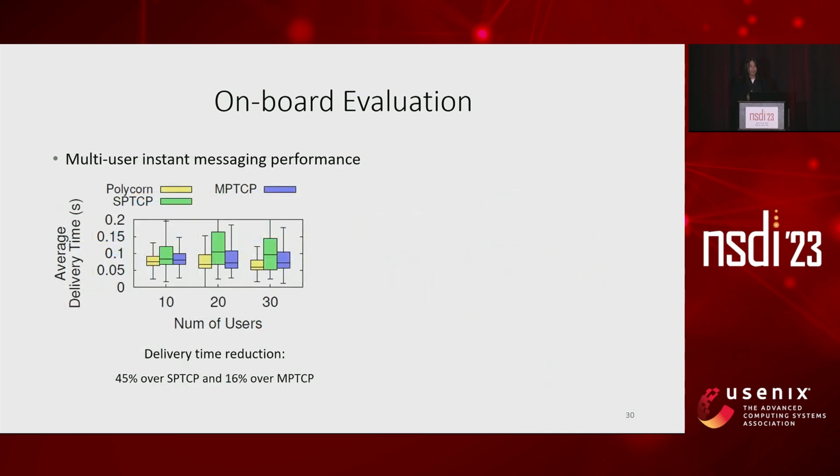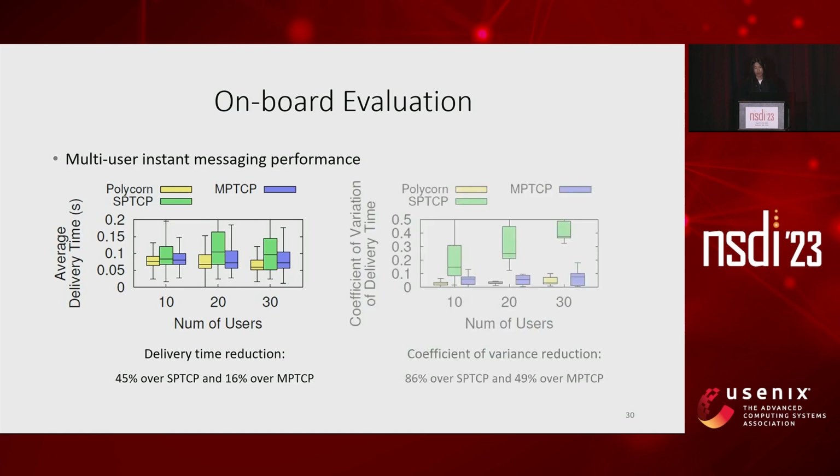Also, we evaluate the performance of POLYCORN when serving multiple users at the same time to see if POLYCORN is useful for serving applications used by HSR passengers. We test against an instant messaging application, the most popular application on HSR. Compared to MPTCP and SP single-path TCP, where user connections are randomly bound to one LTE interface, POLYCORN reduces message delivery time by 16% and 45% respectively. POLYCORN also helps preserve user-level fairness by scheduling the user traffic in a proportional fair manner.